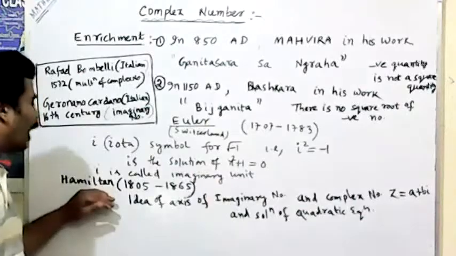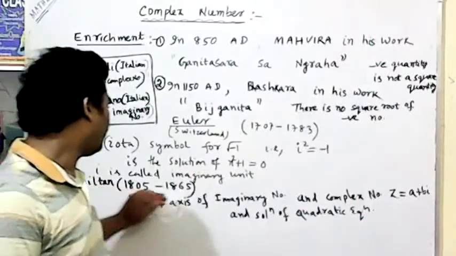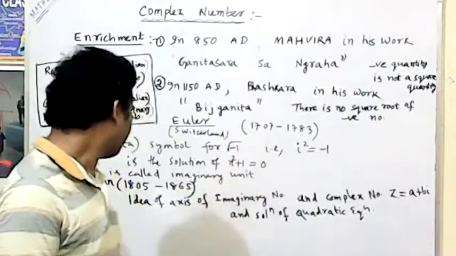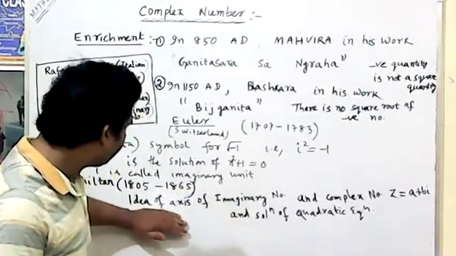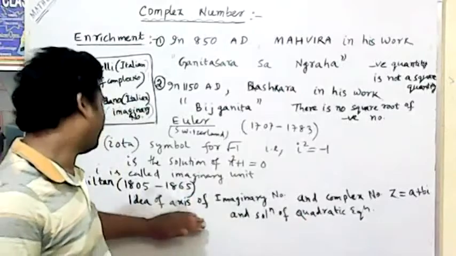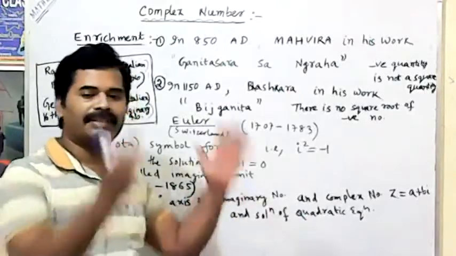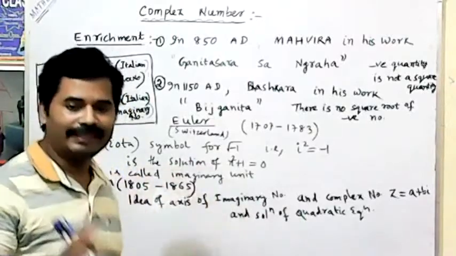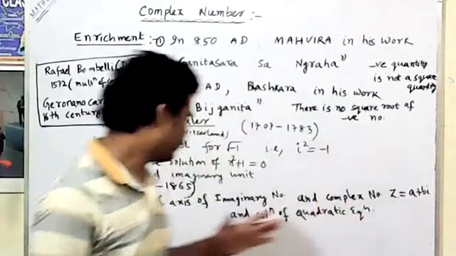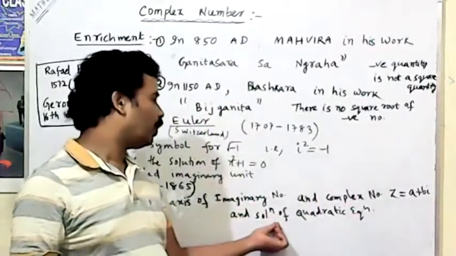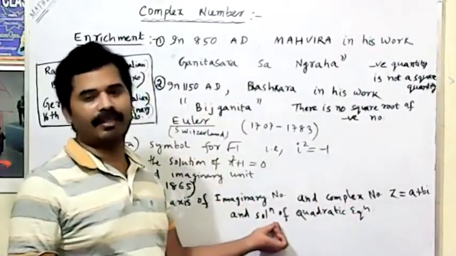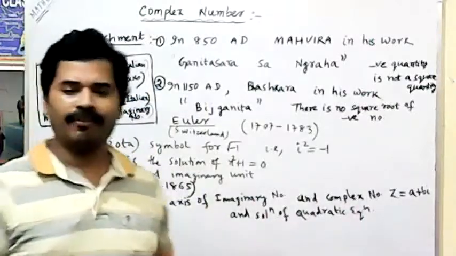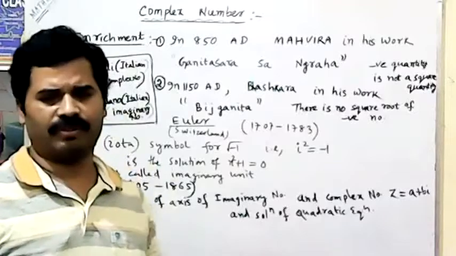So after that, Hamilton, 1805 to 1865. That is Hamilton, in 1852, gave the idea of the axis of imaginary numbers. He spoke about the imaginary axis. And he told what design the complex number takes, and the solution of a quadratic equation in complex numbers, he told about the concept. After that, they developed all the concepts.